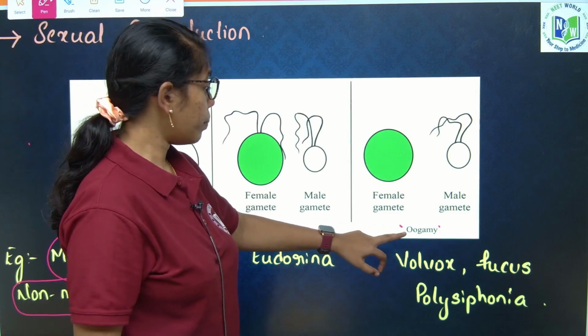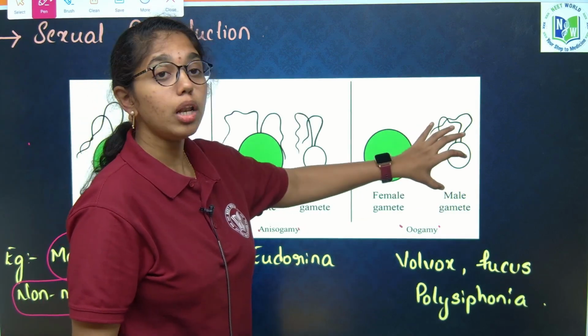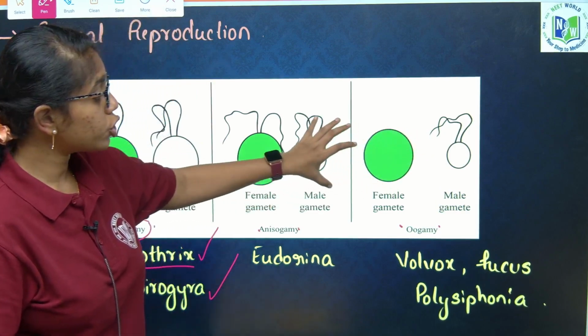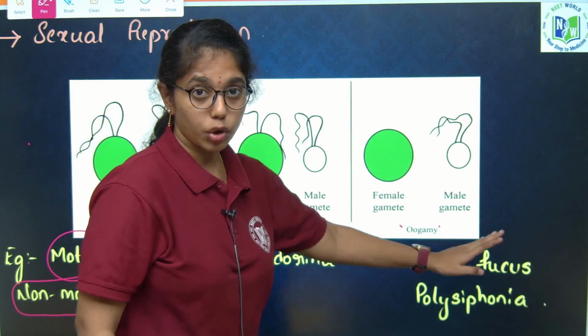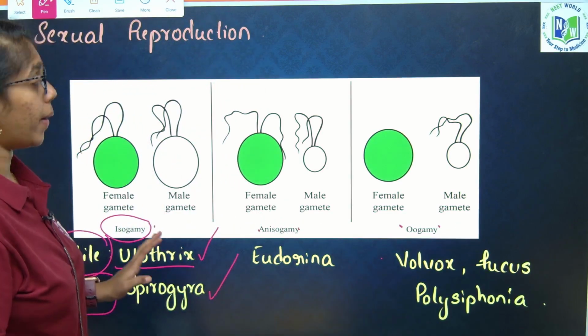Oogamous type of reproduction includes a small motile male gamete and a large non-motile female gamete. For example, Volvox, Fucus and Polysiphonia.